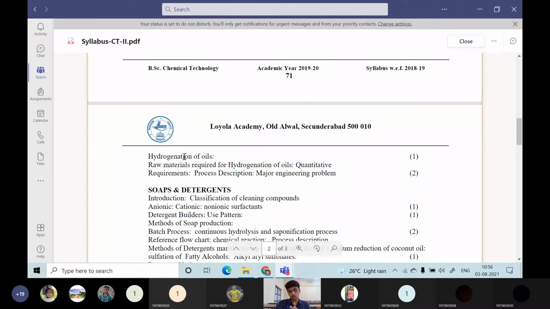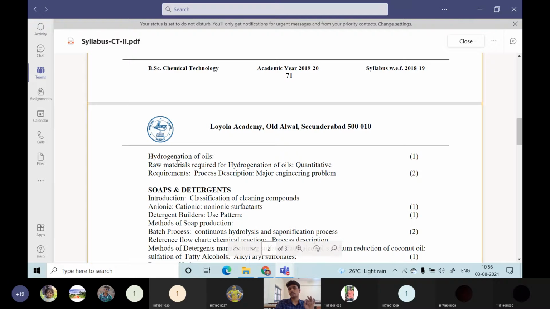How do we have to hydrogenate oil? Why hydrogenate this oil? What is the importance of the double bond? What is the importance of the single bond? How do we convert the double bond to the single bond? What are its uses? How to raise the melting point of the oil? How to raise the shelf life of the oil? So we will be seeing in detail in the hydrogenation of oils.